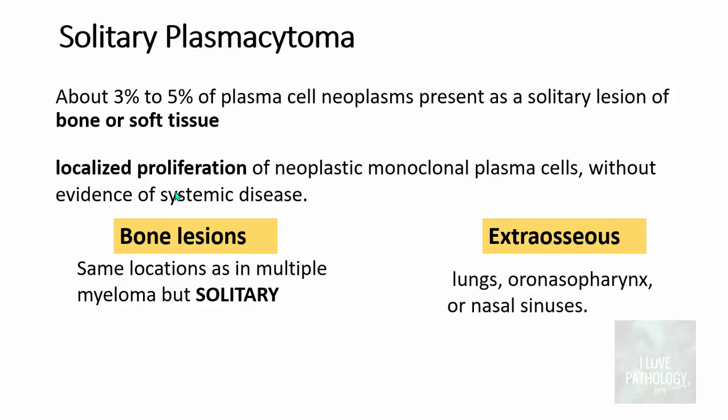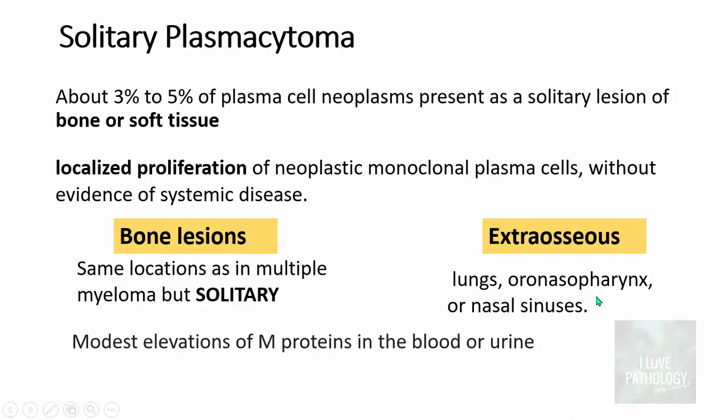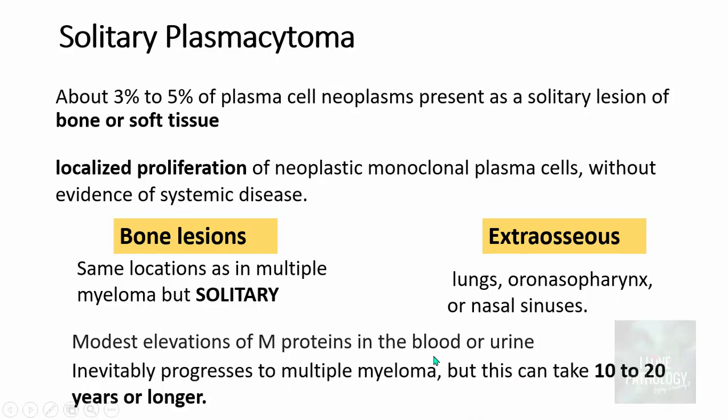Whereas lungs, oronasopharynx or nasal sinuses can be sites in extraosseous solitary plasmacytoma. There will be a modest elevation of M proteins in the blood or in the urine. What is important to note is that inevitably these patients progress to multiple myeloma, but this can take a longer time, around 10 to 20 years or even more.